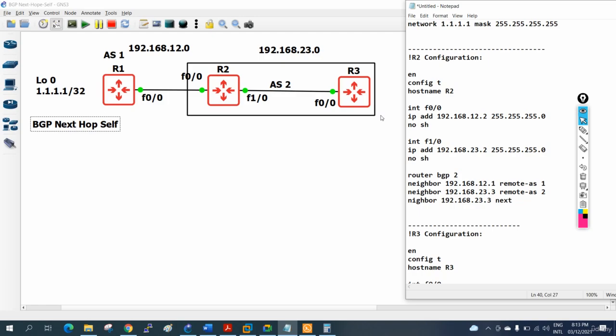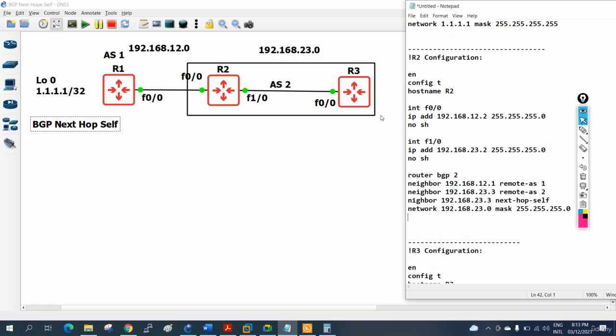Next hop self, we need to run. Okay, so with this command, we also need to advertise. What do we need to advertise? We need to write network and advertise the same network: 192.168.23.0 and the mask 255.255.255.0. This way we need to configure.